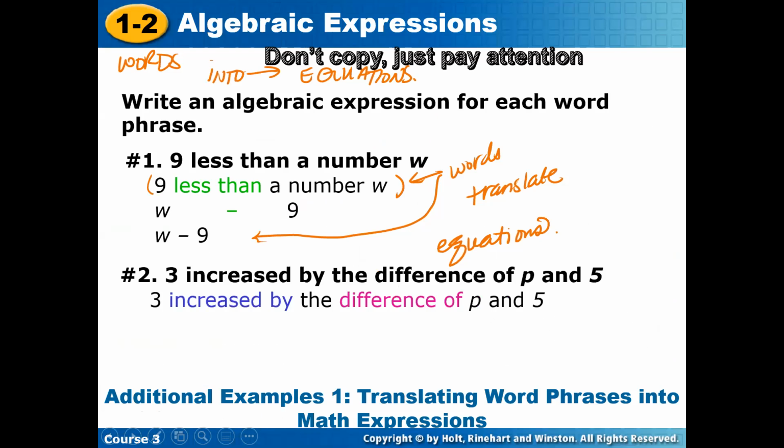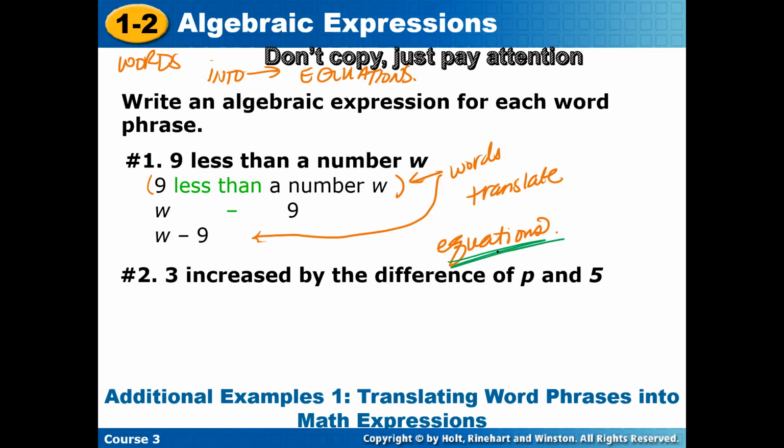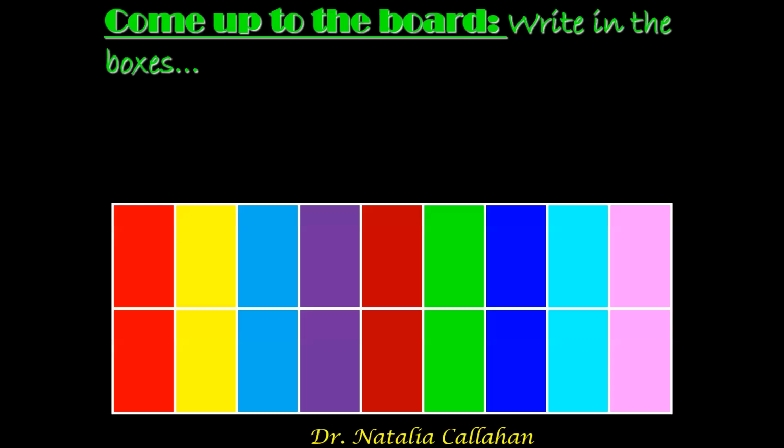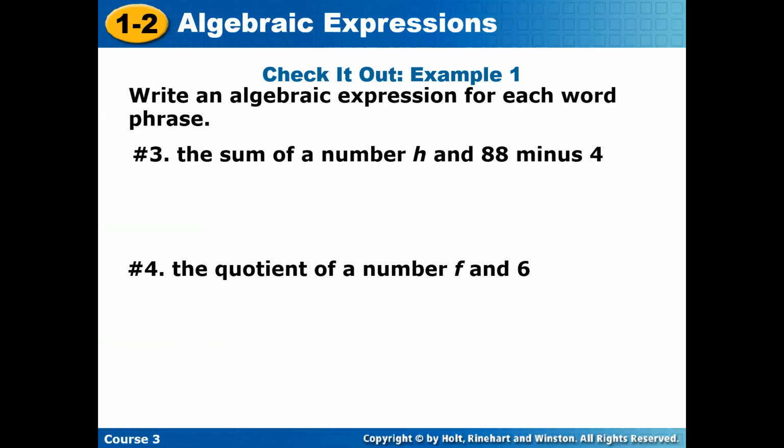All right, number 2, 3 increased by the difference of p and 5. How would you write the words as an expression? You should have something like p minus 5 in parentheses plus 3. All right, let's try number 3. The sum of a number h and 88 minus 4. How would you write that? You should have something that looks like h plus 88 minus 4.